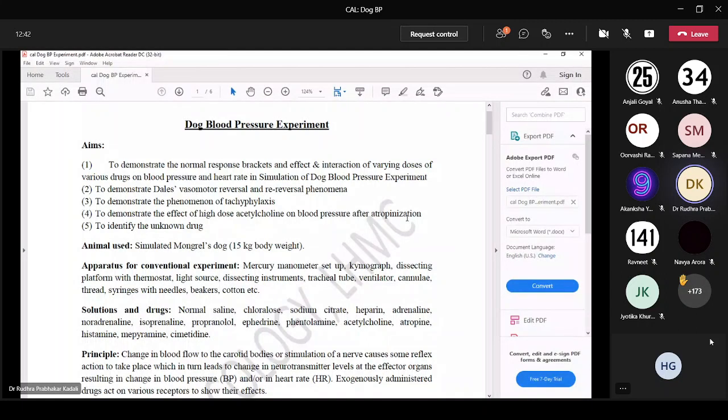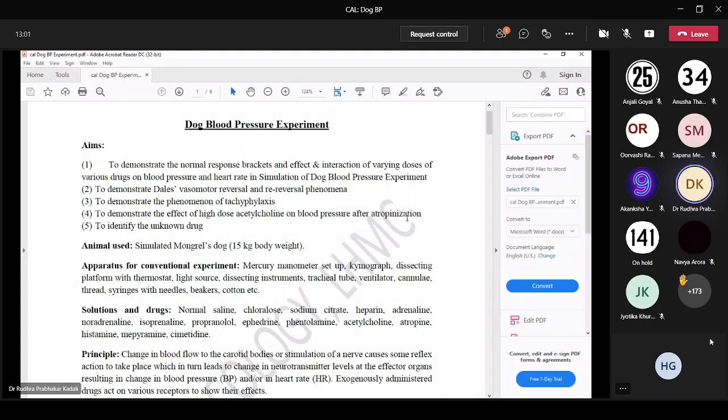One lever will be attached to the dissection stand, and whenever there is a rise in BP, this lever will go up and draw a line on the kymograph. If there is a fall in BP, the lever will fall down and draw a line on the kymograph. So the kymograph is mainly to take the responses.